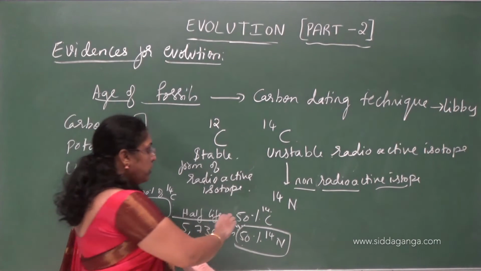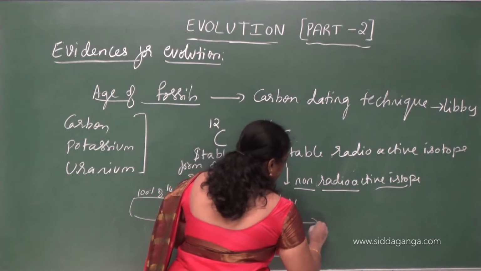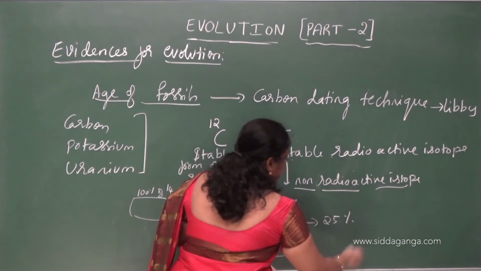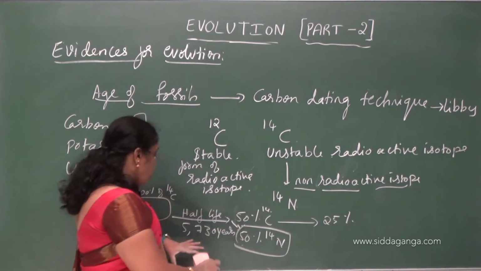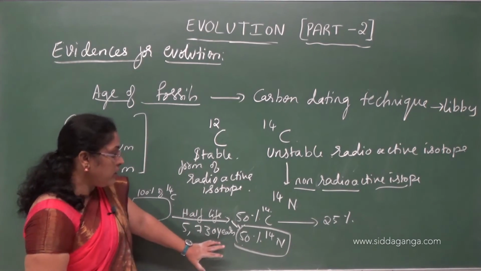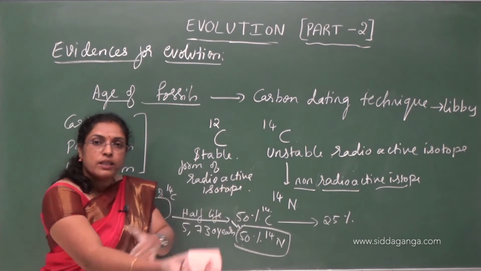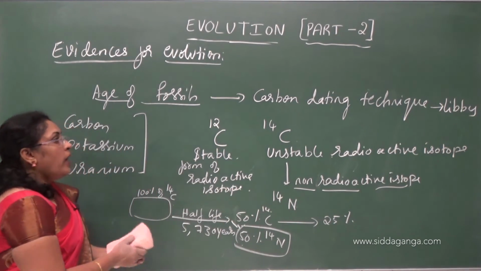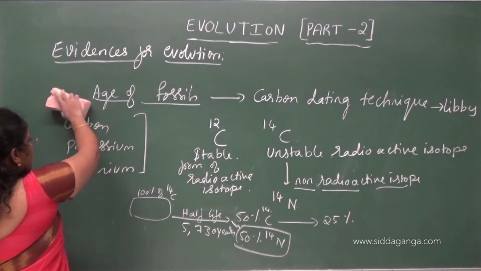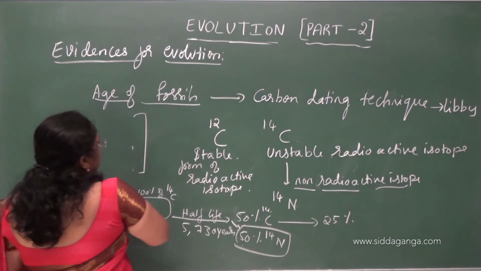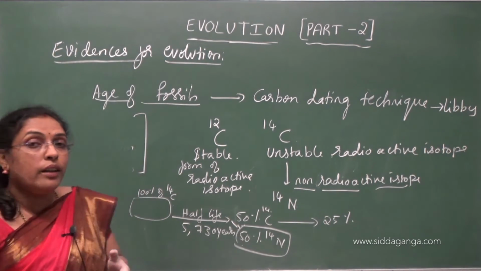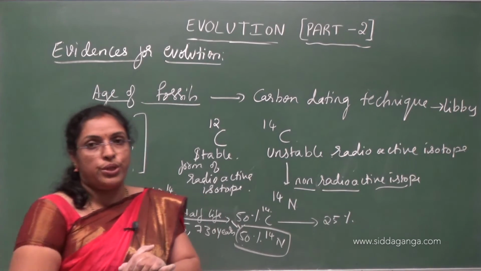Understood? And this 50% again will convert to 25%. So that time we have to multiply 5730 by 2. Like this they calculate the age of fossils. Understood? So in the carbon dating technique, they use